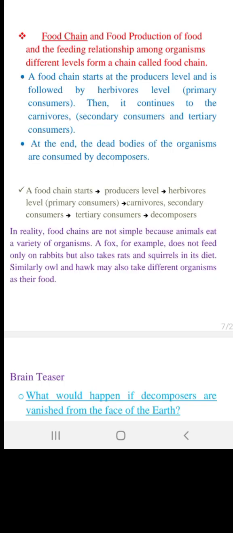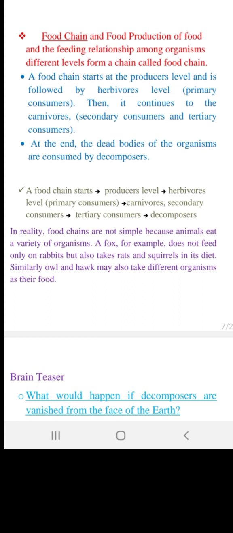Food chain and food web. A food chain is simply the simple chain starting from producers to tertiary consumers. When it comes to a food web, three to four food chains are working in interlinkage with each other to give rise to a food web.